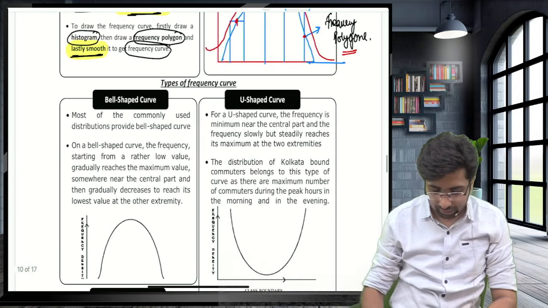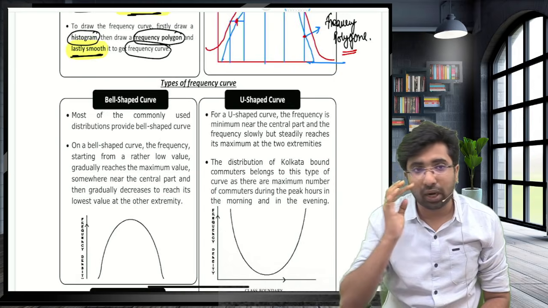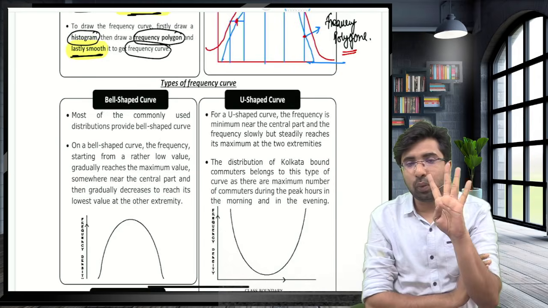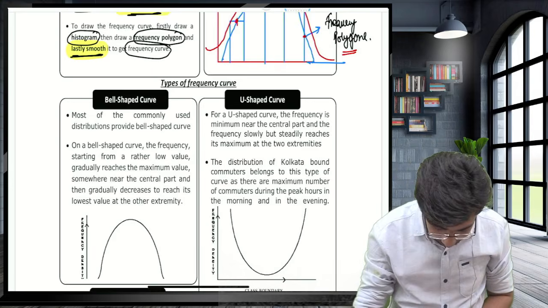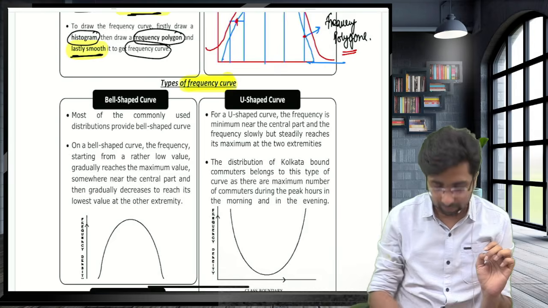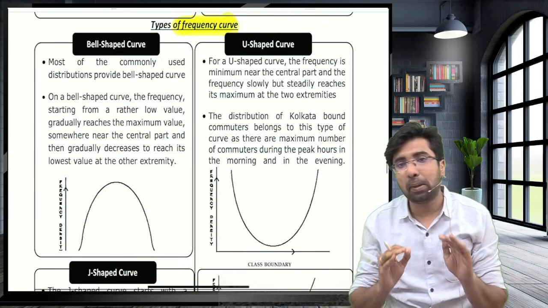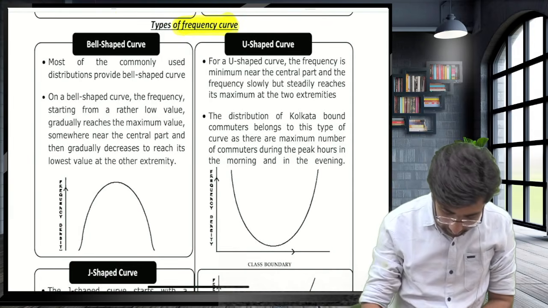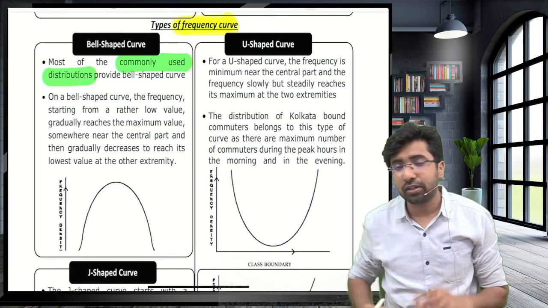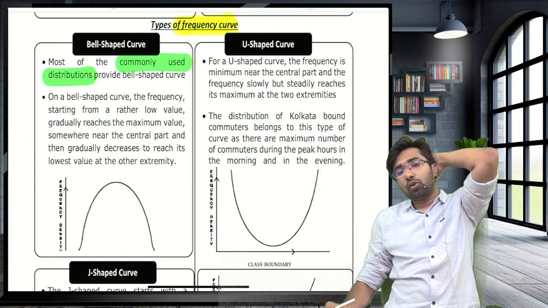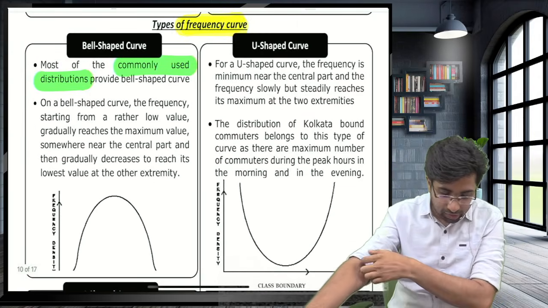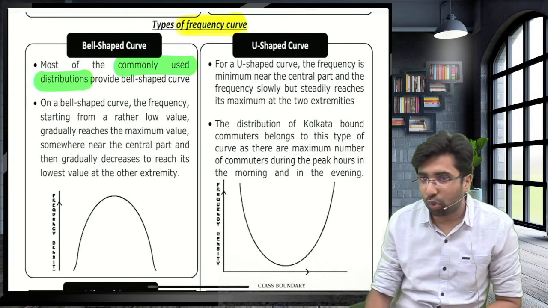There are a total of four kinds of frequency curves. The first one is the bell-shaped curve. Guys, this is the most commonly used curve. So if they ask which one of the following is the most commonly used curve, you will say the bell-shaped curve is the most commonly used.